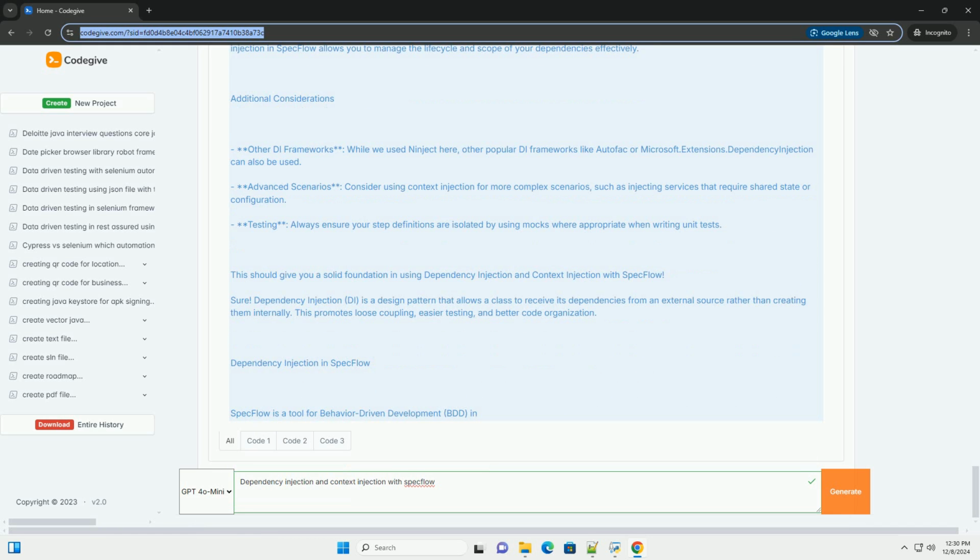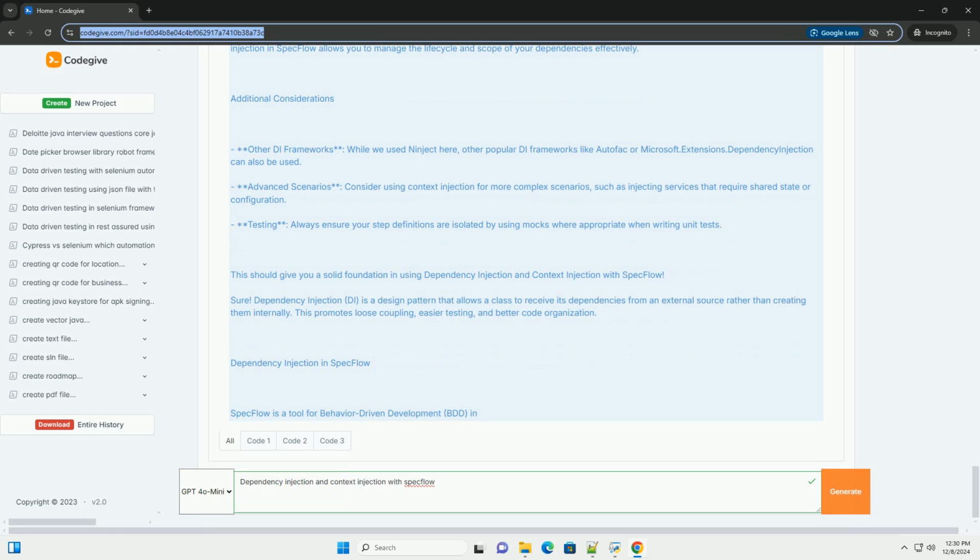2. Create your model and interface. Let's create a simple interface and a class that implements it. C#. // ICalculator.cs. public interface ICalculator { int Add(int a, int b); }. // Calculator.cs. public class Calculator : ICalculator { public int Add(int a, int b) { return a + b; } }.